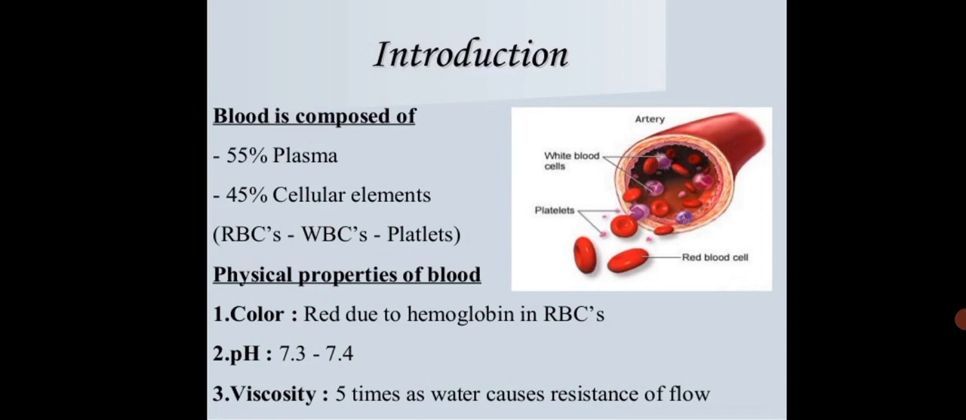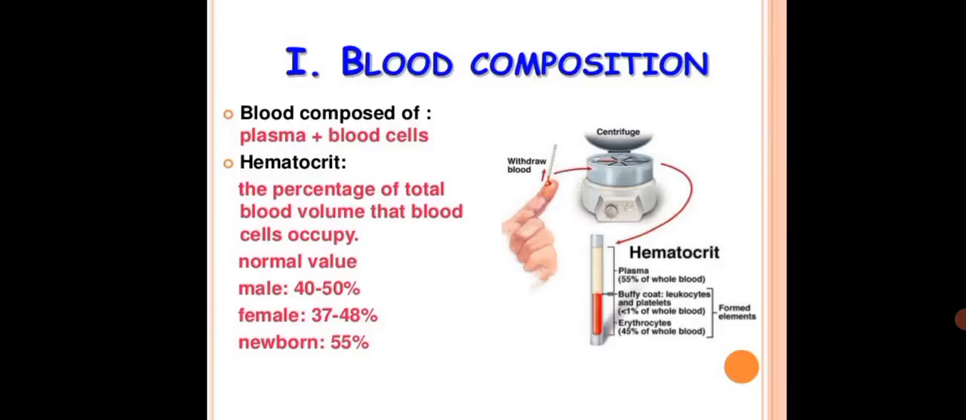The physical properties of blood are color, pH level, and viscosity. The color is red due to hemoglobin in RBC. The pH level is 7.3 to 7.4. Viscosity is 5 times that of water, which causes resistance to flow.